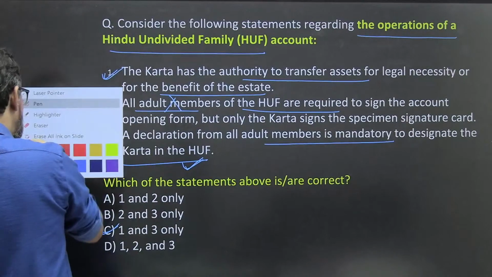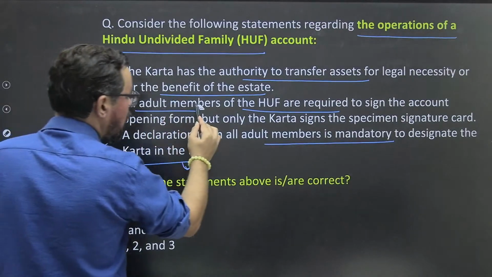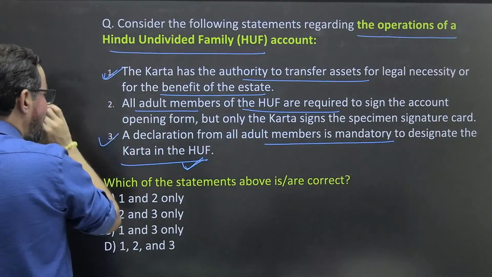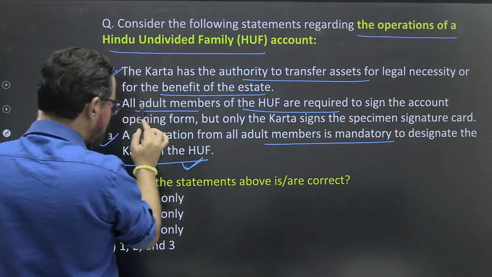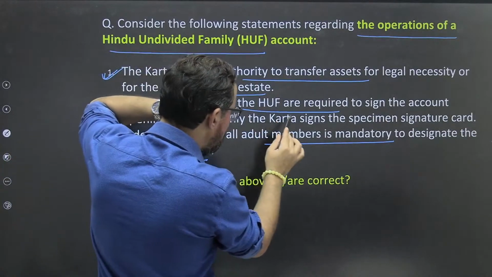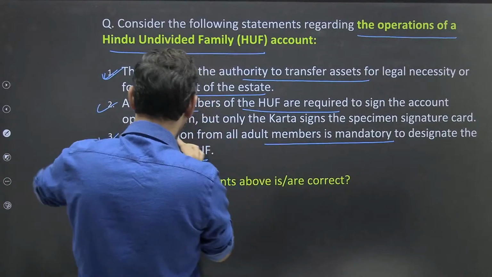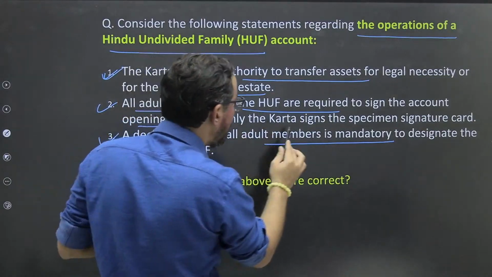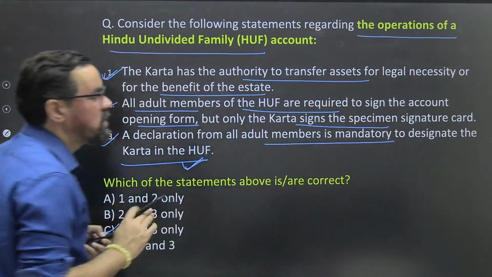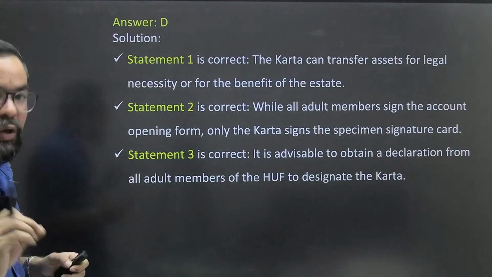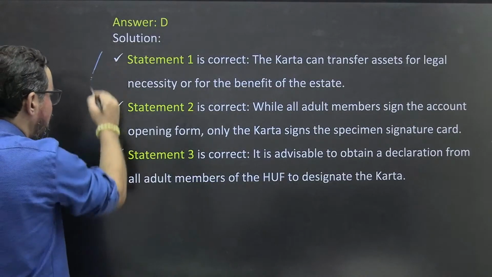Okay, so please do correct this one. I took it wrong. The right answer is, that means this is also correct one. All adult members of HUF are required to sign the account opening form, but only the Karta signs the specimen signature card. Okay, so this is also correct, guys. Sorry, okay. Please do take care about this.